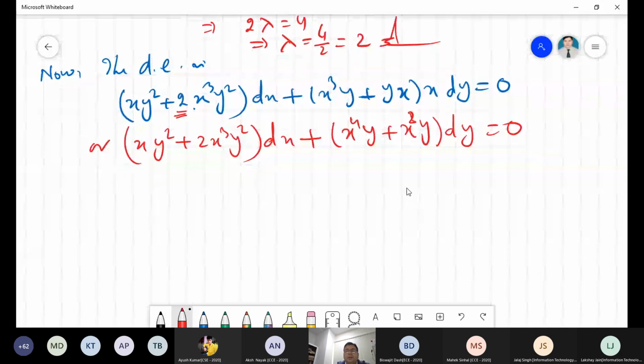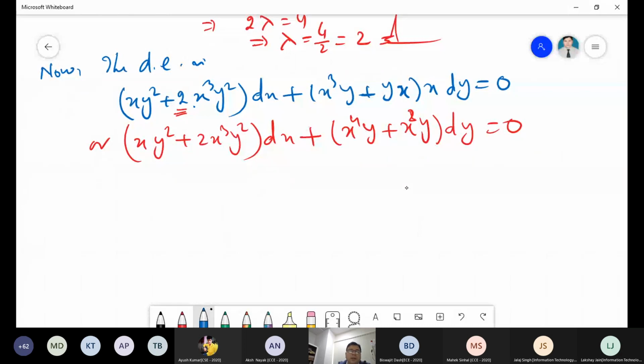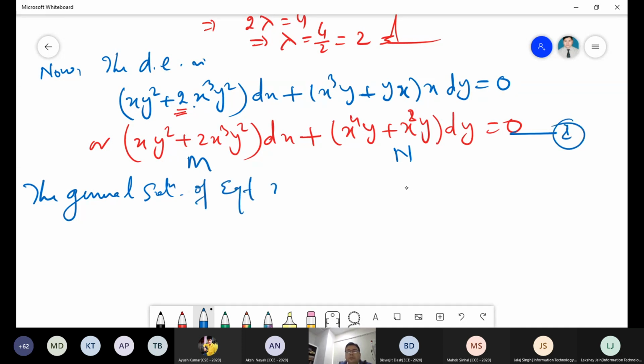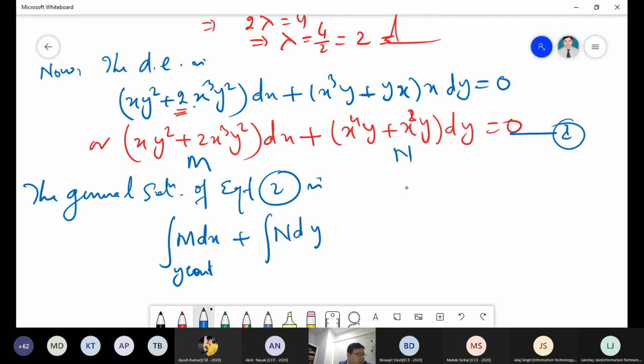Now this is the M and this is N. So now the general solution, or sufficient condition, the general solution of equation 2, is what? The formula is the integration of M dx keeping y constant, plus the integration of those terms of N dy which have no x term, equal to c.